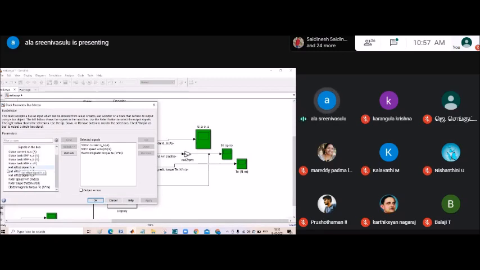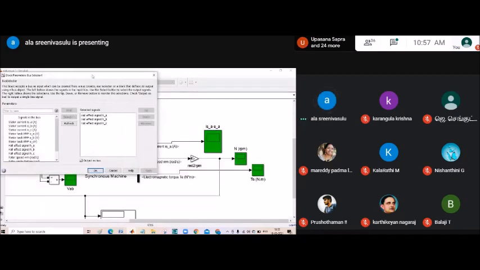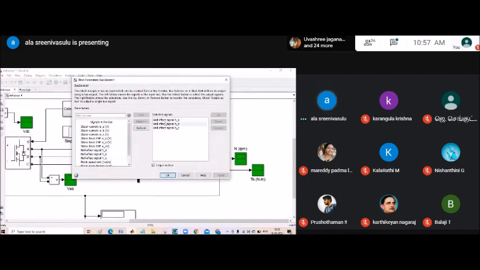So here we took rotor speed, stator current, electromagnetic torque. Then here Hall effect signals HA, HB, HC, right? Similarly, we take the Hall effect sensor signals here. You can observe we take Hall effect signal HA, HB, HC, and then we created an output as a bus.